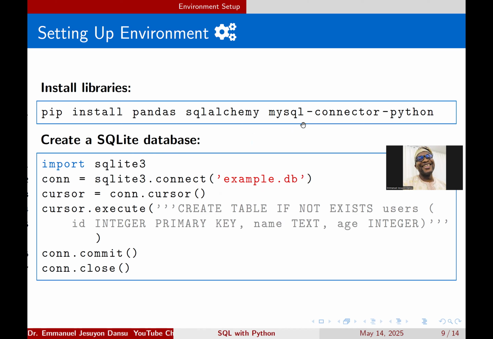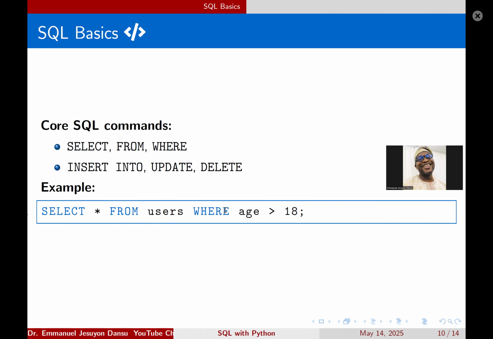In fact, the next two videos. Then you create a cursor, and from the cursor you execute CREATE TABLE IF NOT EXISTS users (id INTEGER PRIMARY KEY, name TEXT, age INTEGER). You're going to get this more clearly as we move on. Then you commit it to the database, and you can close the database once you're done with your operation.